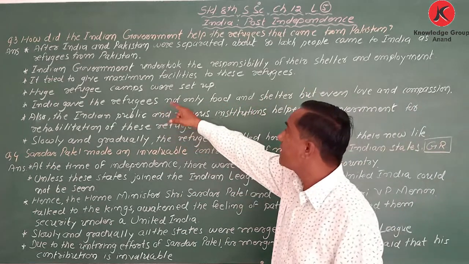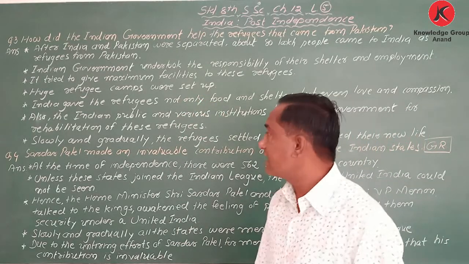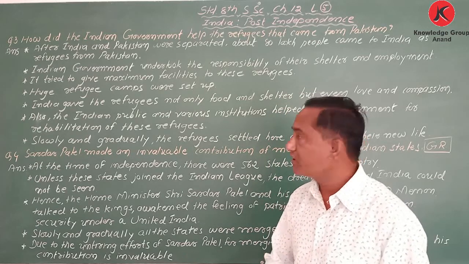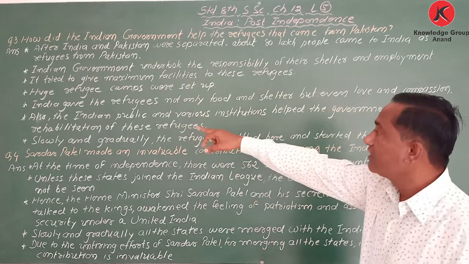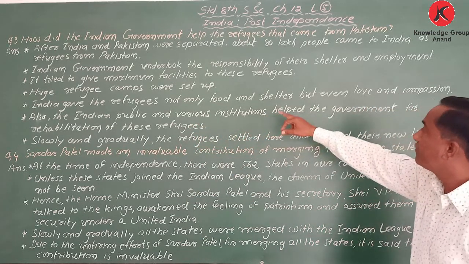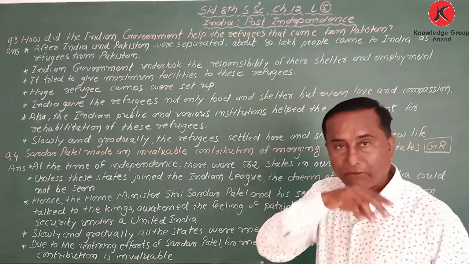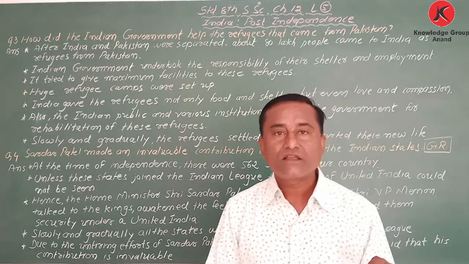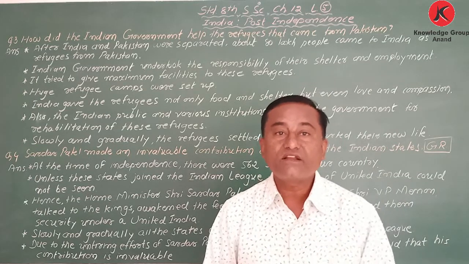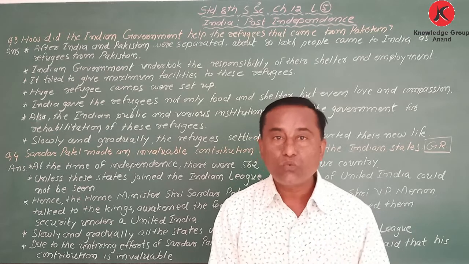Huge refugee camps were set up. Those who have seen the movie Bhaag Milkha Bhaag will remember this. Next, India gave the refugees not only food and shelter but love and compassion. Not just as artificial work. They showed their love and compassion, meaning they worked with great feelings and a great heart.